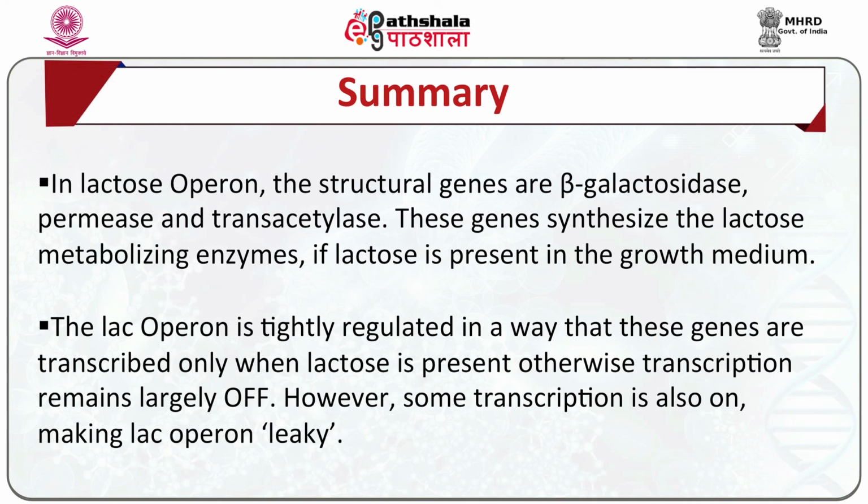In the case of the lactose operon, or lac operon, the structural genes are beta-galactosidase, the permease, and the transacetylase. These genes synthesize lactose-metabolizing enzymes only if lactose is present in the growth medium.